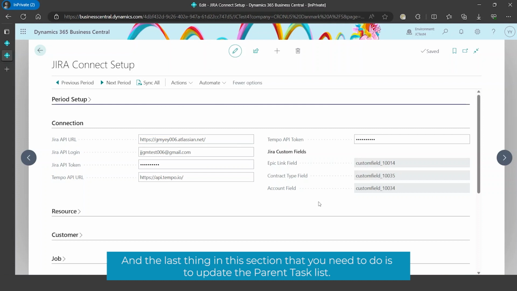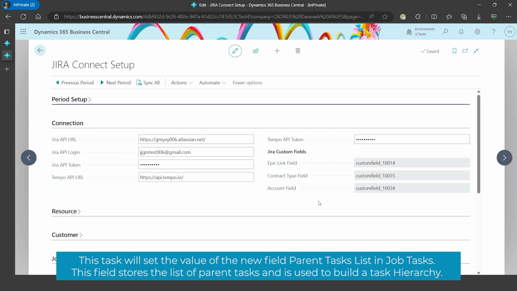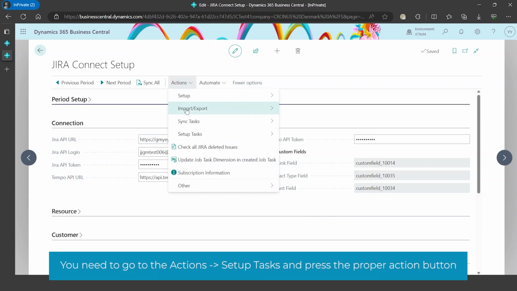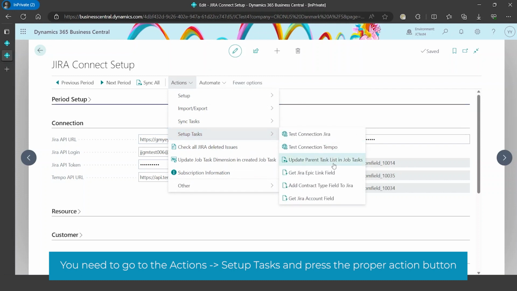And the last thing in this section that you need to do is to update the parent task list. This task will set the value of the new field parent tasks list in job tasks. This field stores the list of parent tasks and it is used to build a task hierarchy. You need to go to the Actions, Setup Tasks and press the proper action button.